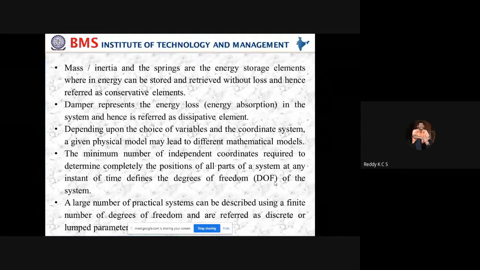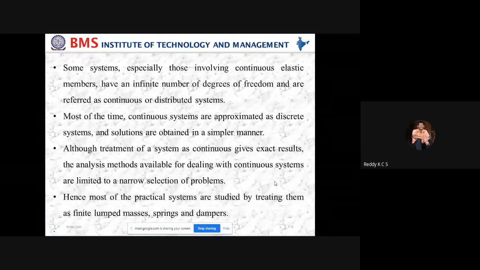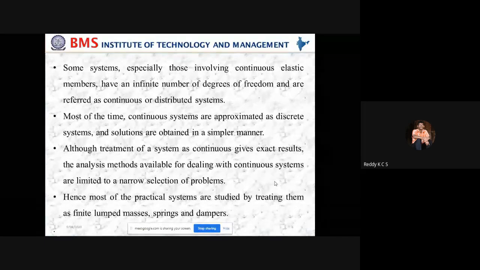So degrees of freedom need to be defined for the systems, and a large number of practical systems can be described using a finite number of degrees of freedom and are referred to as discrete or lumped parameter systems. Then, some systems, especially those involving continuous elastic members, have an infinite number of degrees of freedom and are referred to as continuous distributed systems.